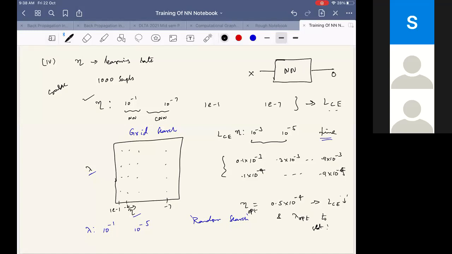But what I would suggest is coarse to fine search, we can go for both at a time. After we finally get one of the parameters, the learning parameter, to be fixed, or both parameters to a reasonably fine level, then we can fix the learning parameter and then search the other.